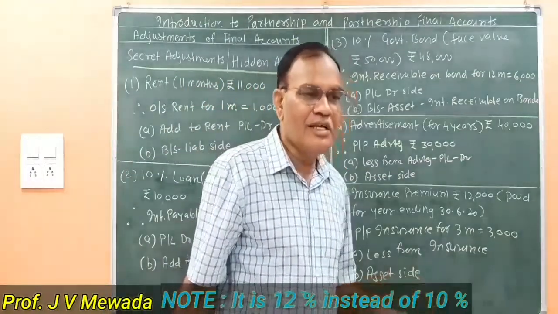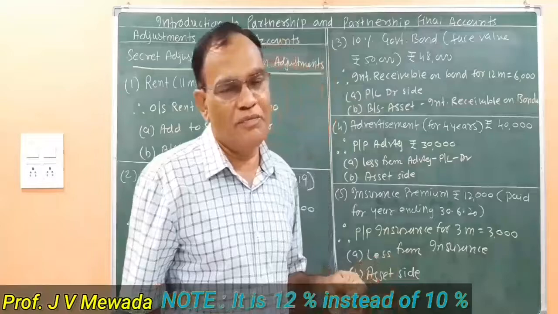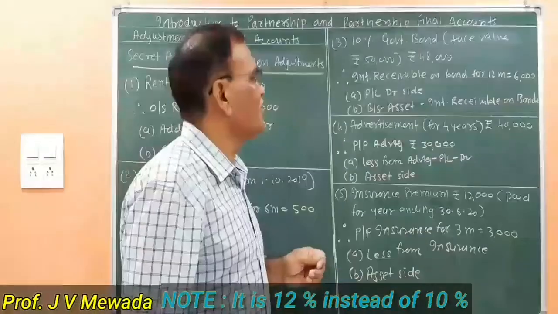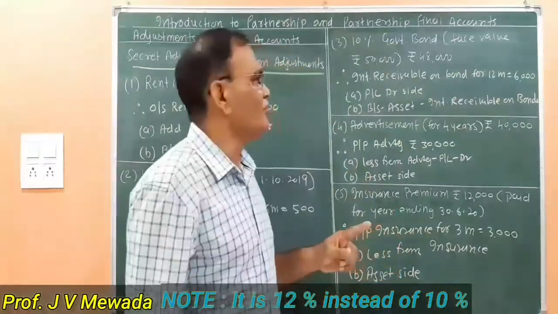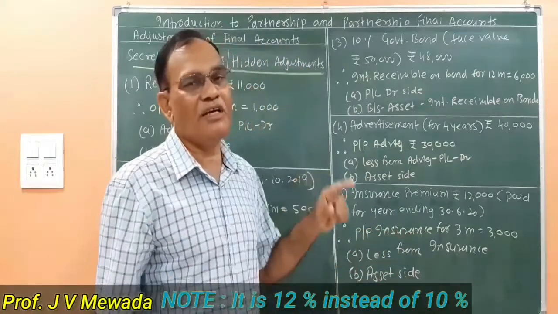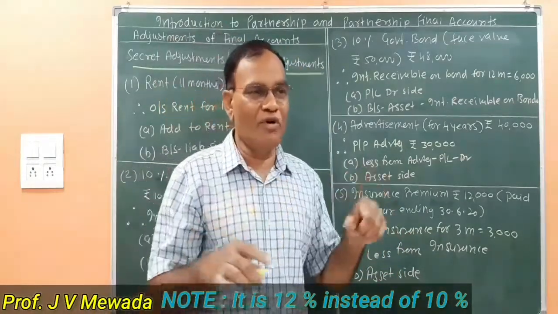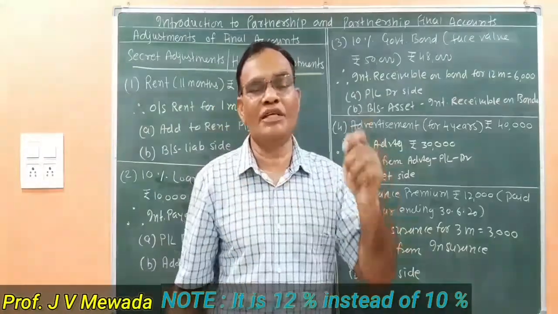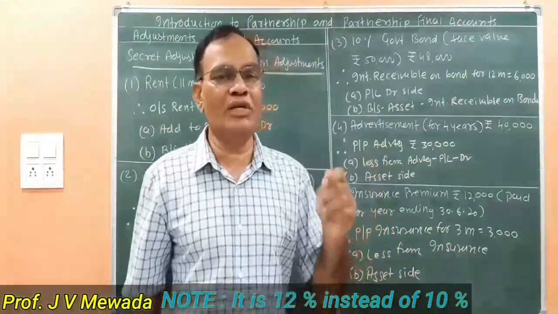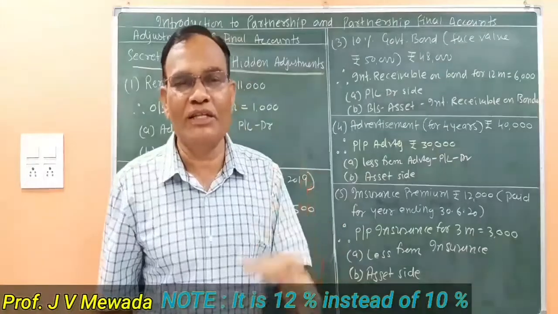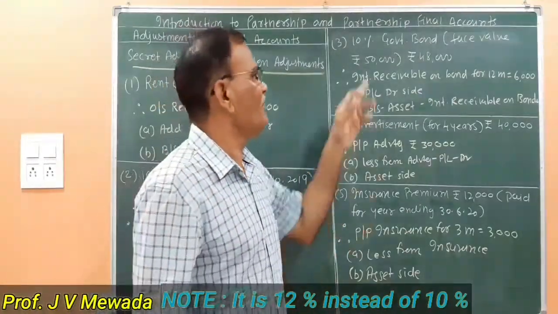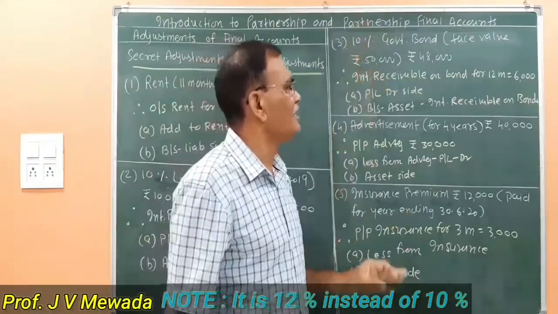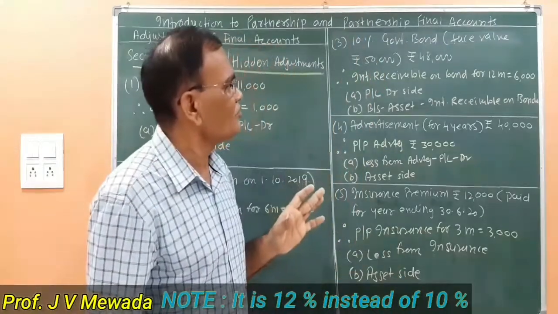It means there is an investment with the government, and this investment will carry 10% return on the face value, and the face value is 50,000. So whenever we bought the bond, we are given the bond for 50,000, and government is going to give us interest on 50,000. So we are going to calculate interest on 50,000 at the rate of 10% is 5,000.